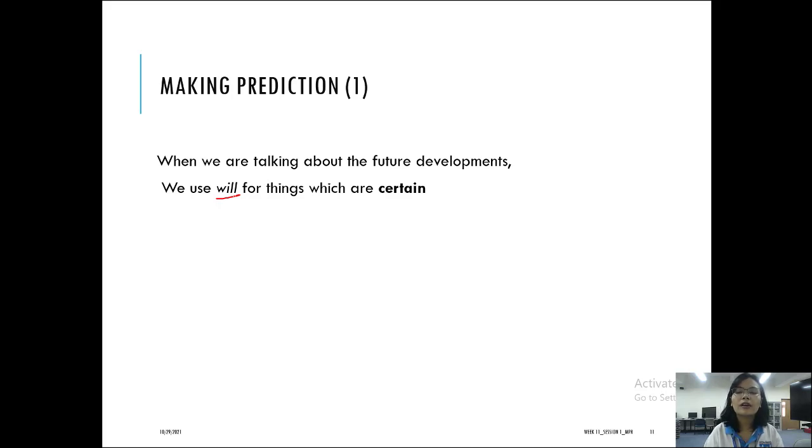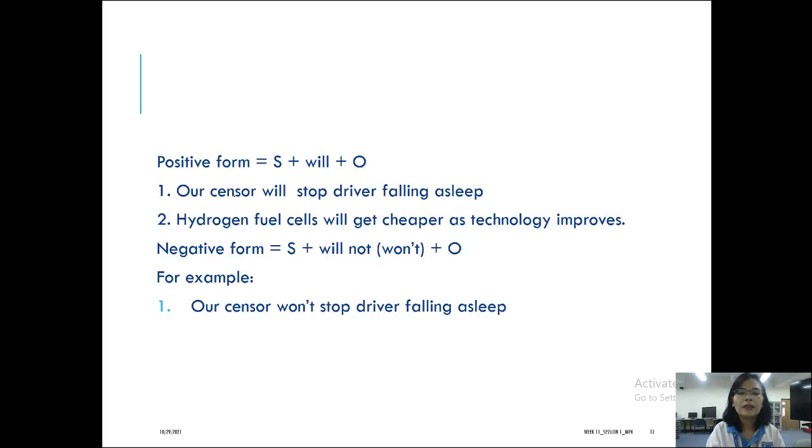If you are certain about something, then you will use will for it. Okay? And this is how you use it. In the positive form, you use subject plus will plus verb. And if it is negative, you use subject plus will not plus verb plus the object.